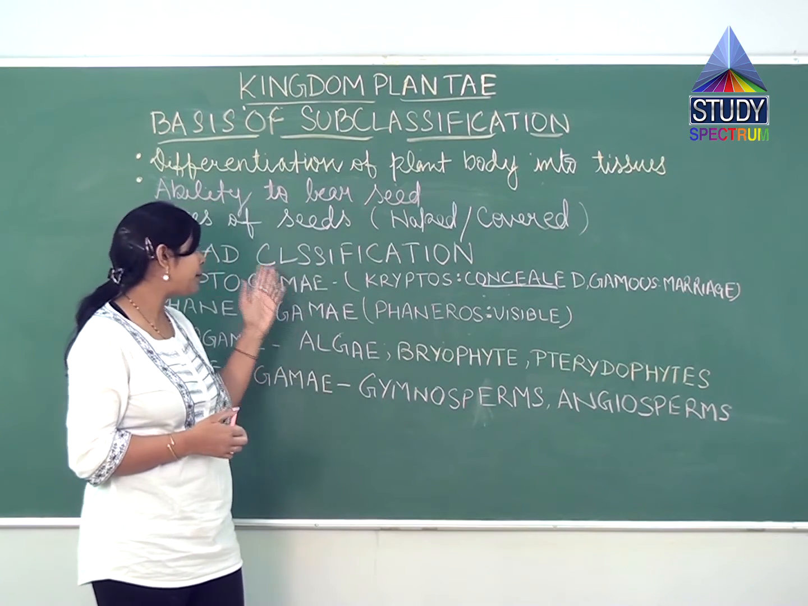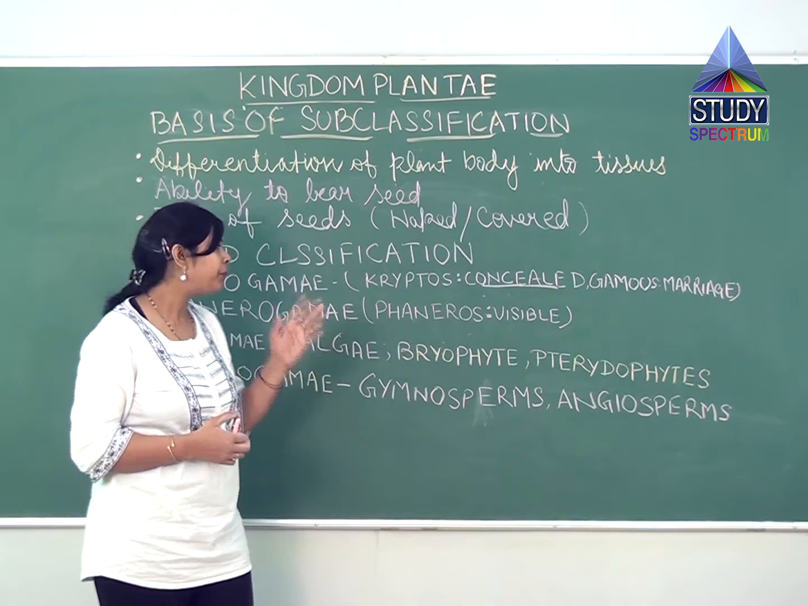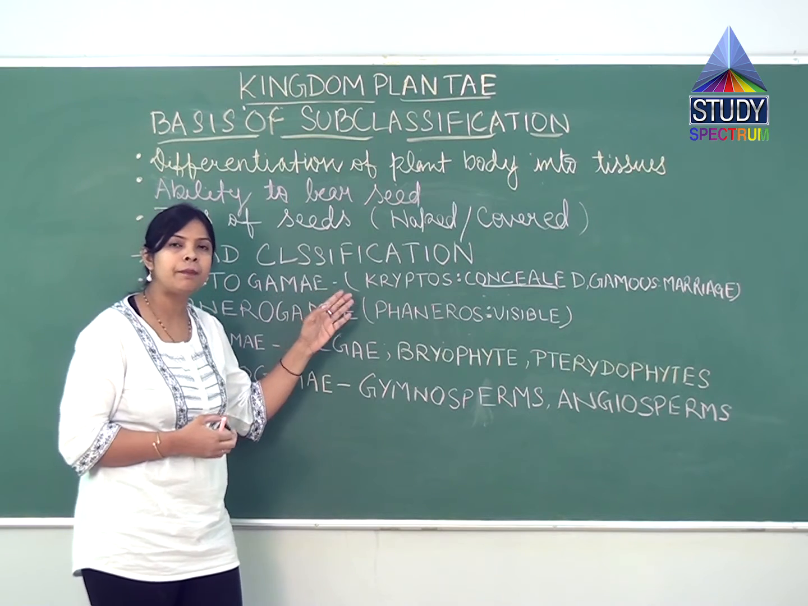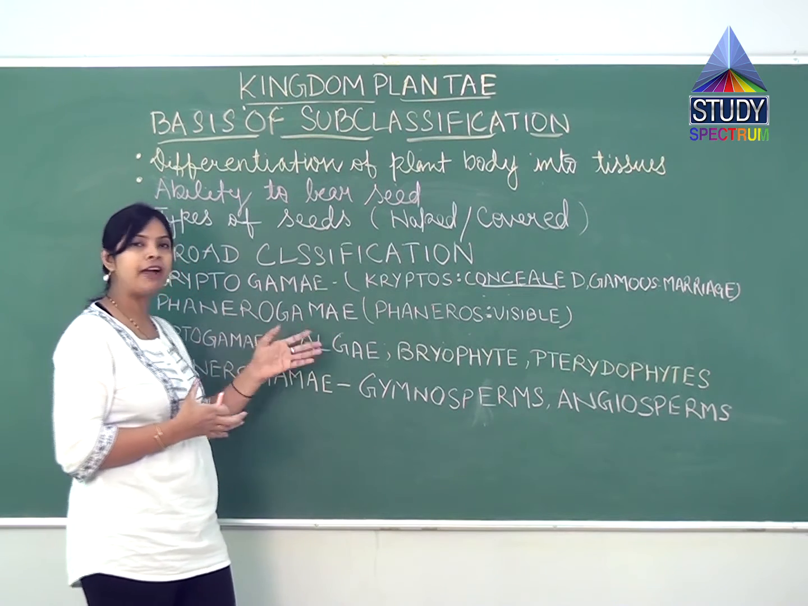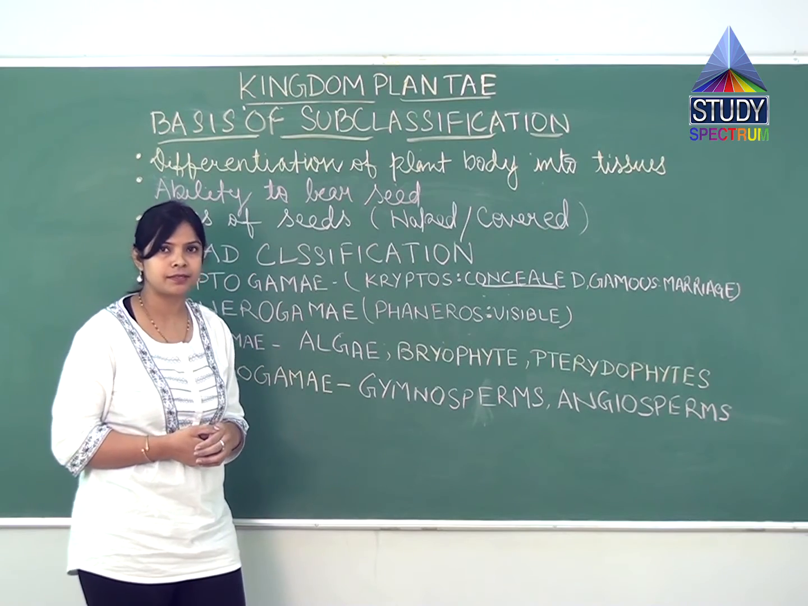So this is all about the broad classification of plants, where plants are classified into subgroups according to cryptogamy and phanerogamy. It is the basis of sub-classification of plants.